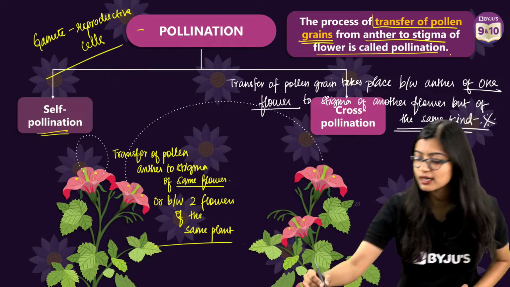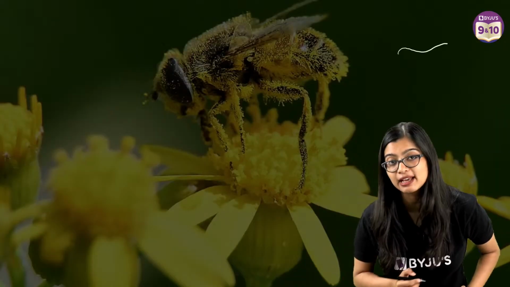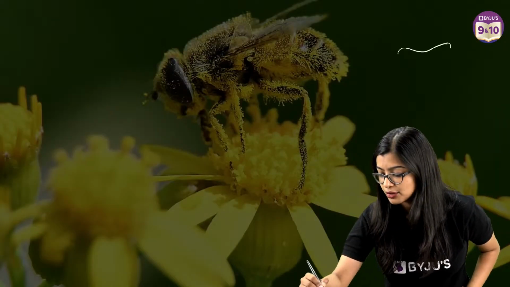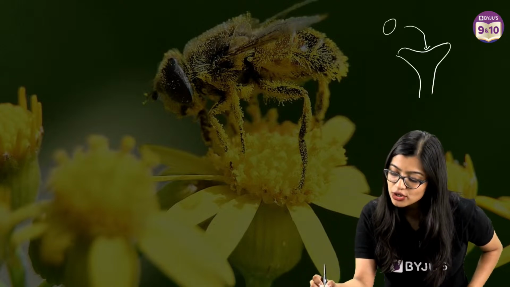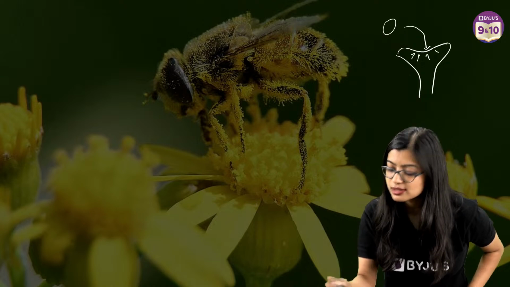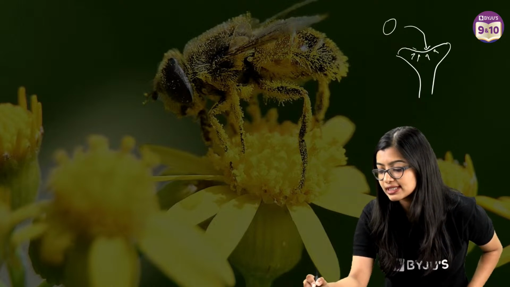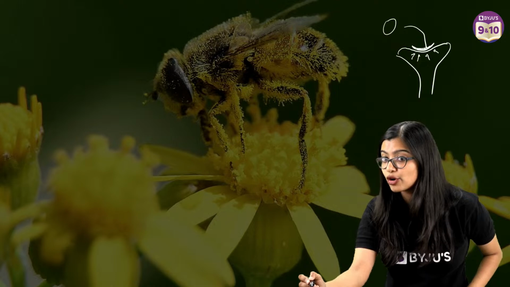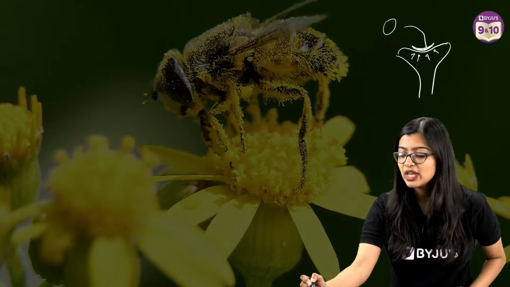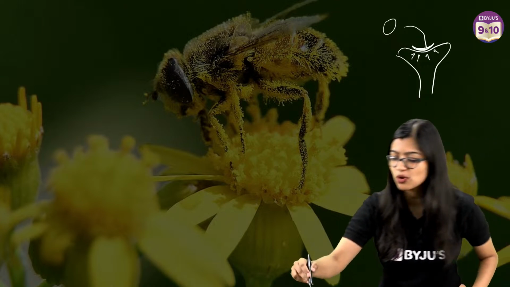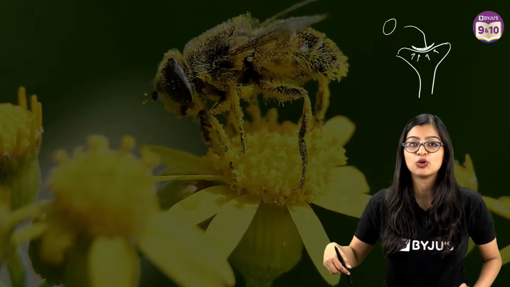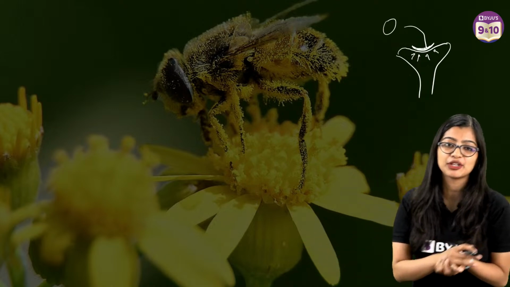So what happens here is that on the surface of the stigma, so this is the stigma, no? After pollination, the pollen will come and land on the surface. Now your stigma will produce some chemicals, okay? And it will see if it is the same pollen grain of my kind or a different kind of pollen grain. If it is a different kind and does not belong to the same species, it will not allow the pollen tube to grow. It will just come, rest there, and eventually it will not grow. Yes? So it is important that you understand.